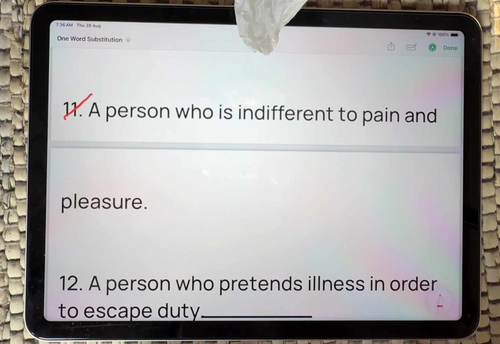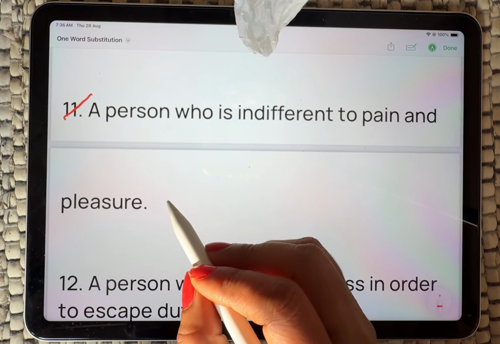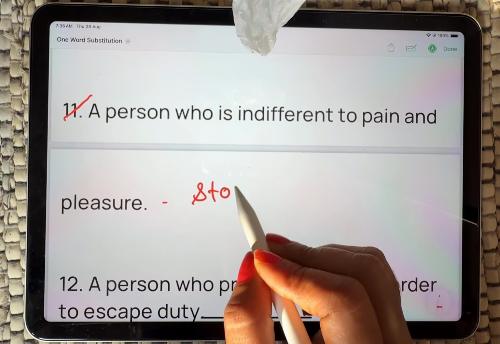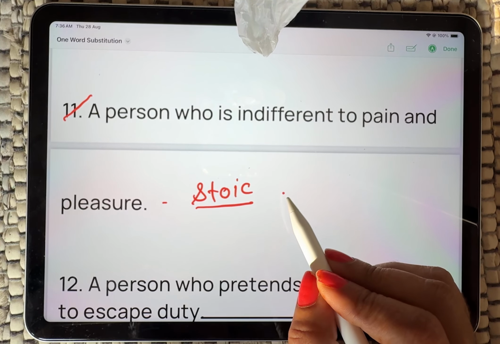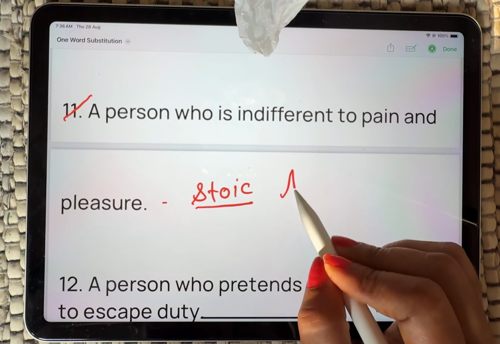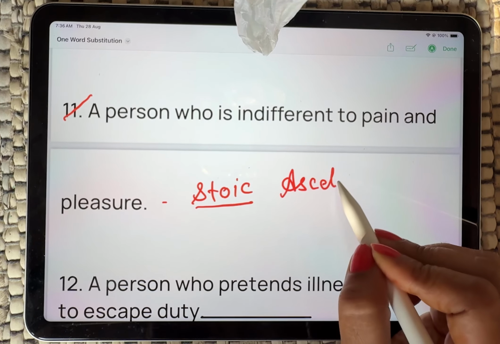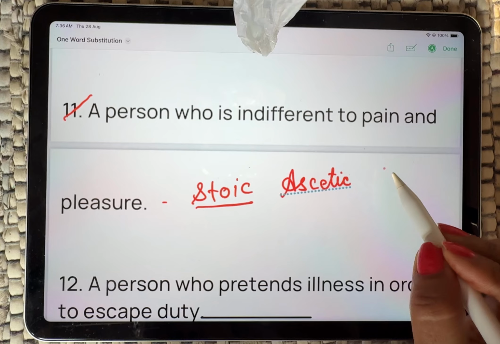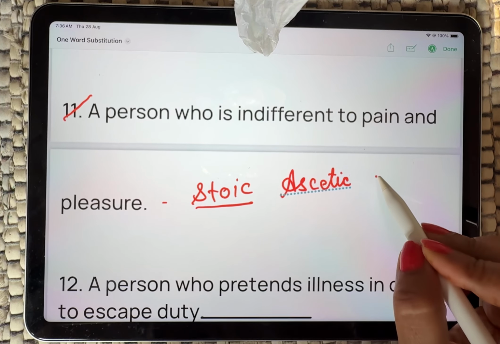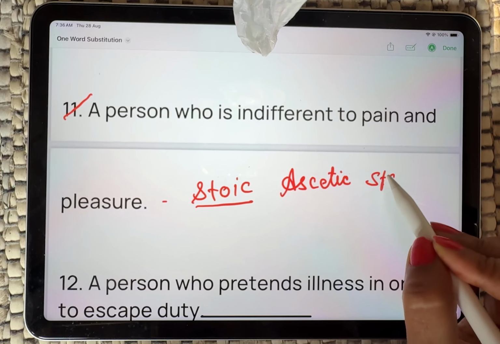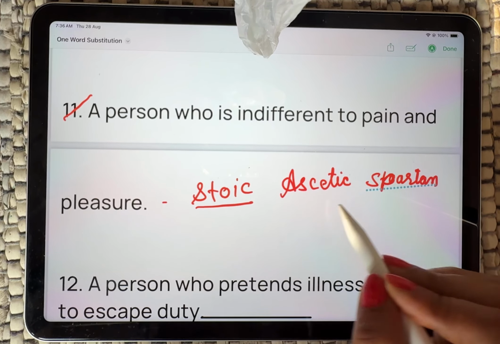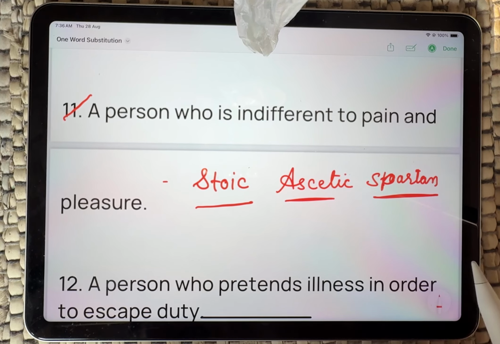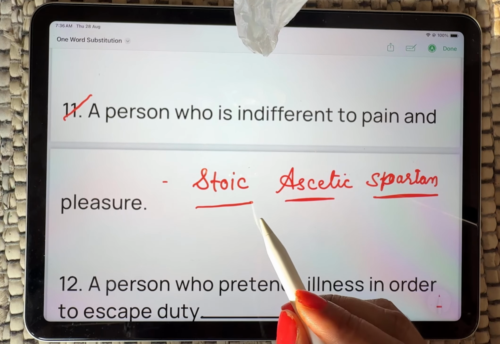A person who is indifferent to pain and pleasure means a person is stoic. Stoic. That is the right answer for that. Still, there are so many synonyms like that. Ascetic. Another synonym is Spartan. Most of the time these synonyms are asked in your comparative examination.